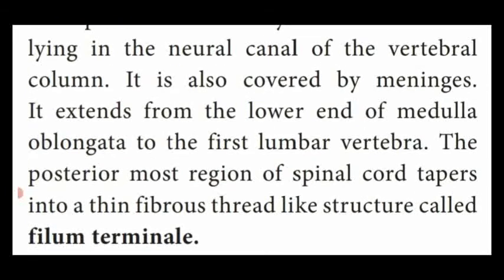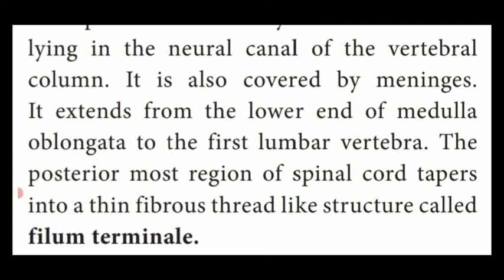The posterior most region of the spinal cord tapers. That means it starts from the topmost region to the bottom, gradually reducing or decreasing in size. That is said to be the tapering end. The posterior most region of the spinal cord tapers into a fine, thin, fibrous thread-like structure called the filum terminale.